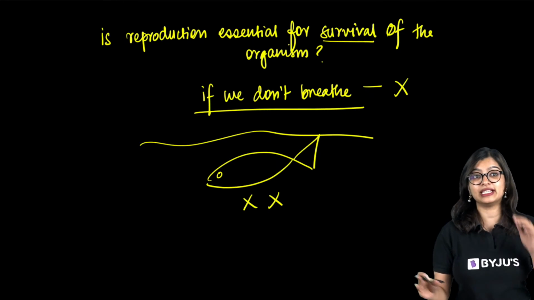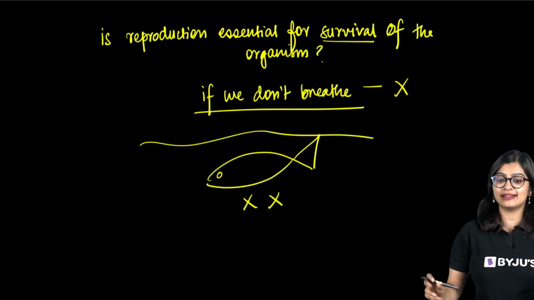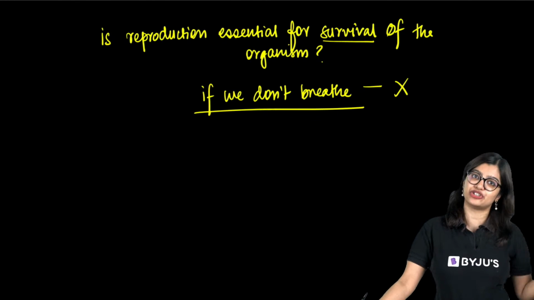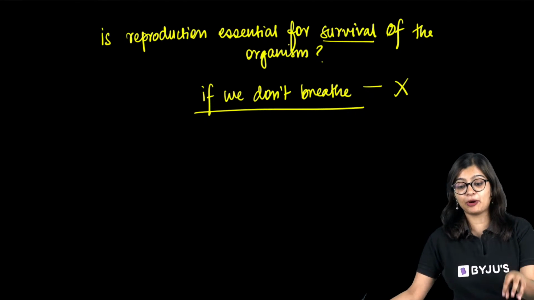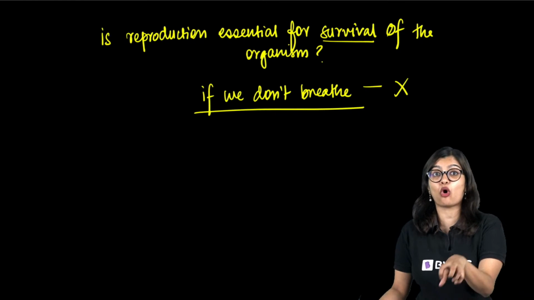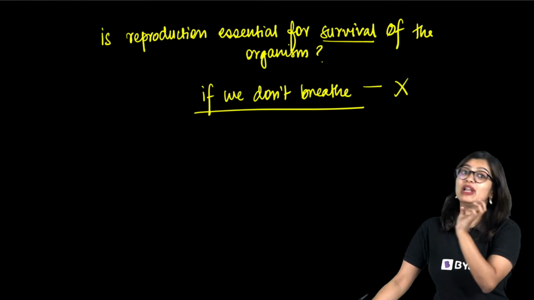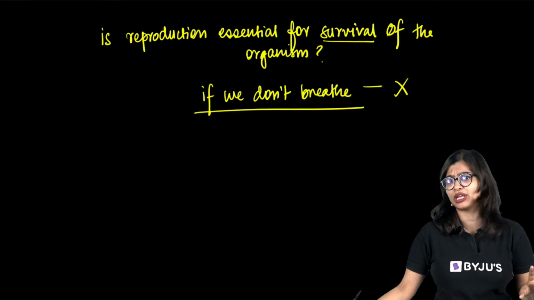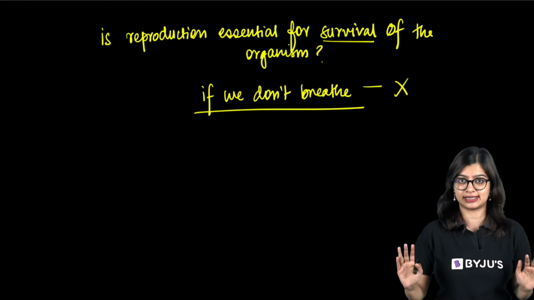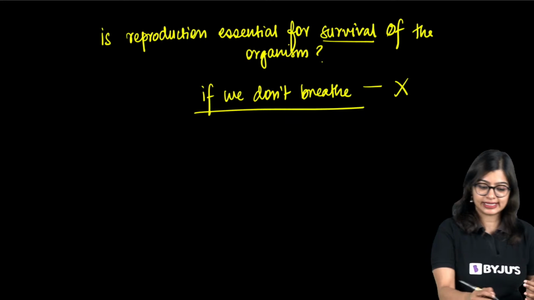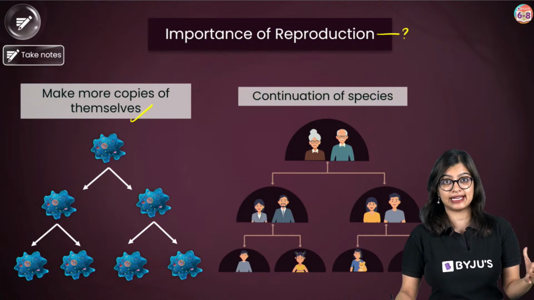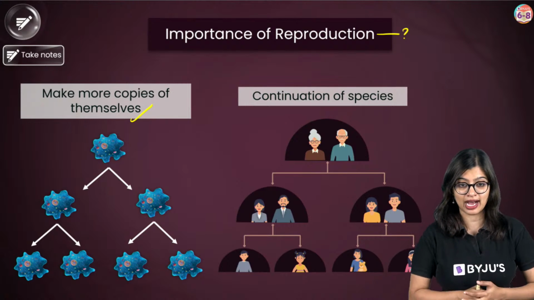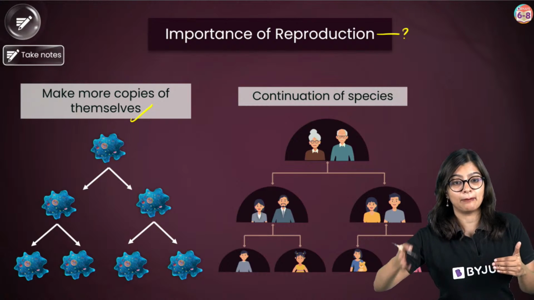The fish will not immediately die. The reason being that reproduction is not essential, I'll not say it's not essential for survival, but reproduction is essential for the survival of the species, of the population. But if one organism out of that population decides not to reproduce, nothing much will happen to itself. Which is why, although we say that reproduction is an essential life process, it is not that if that process does not happen, the organism will not survive. So that is what we mean by this.